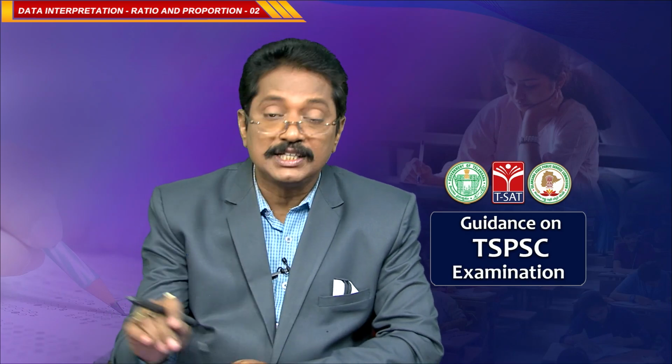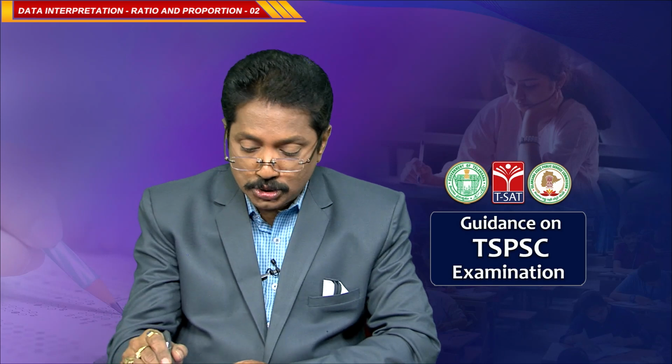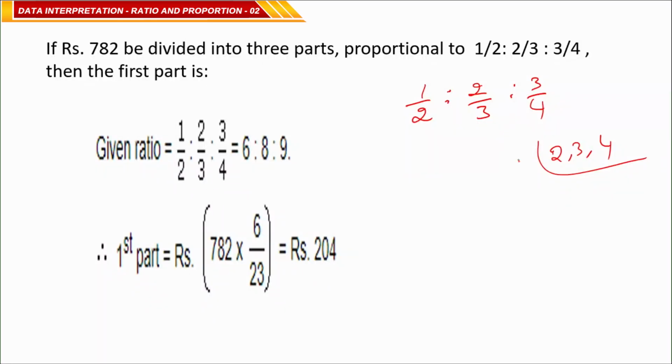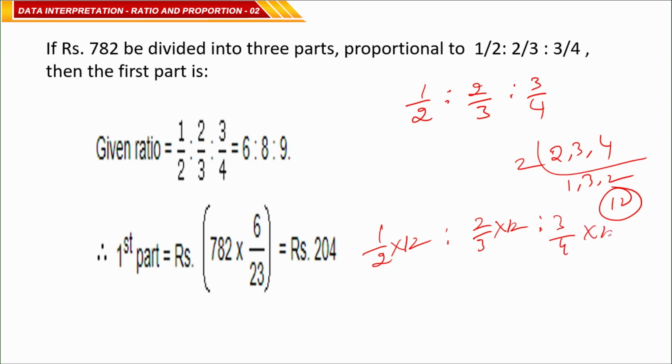Then if you want to make denominators the same, what you have to do? You have to multiply with the LCM of these three denominators. Take 2, 3, 4. What is its LCM? 2 1s are 2, 3s are 6, 6 2s are 12. LCM is 12. You have to multiply each fraction with 12, means 1/2 of 12 is to 2/3 of 12 is to 3/4 of 12.